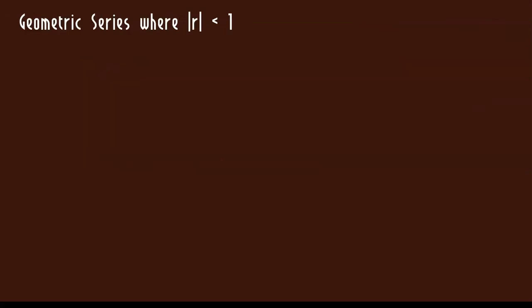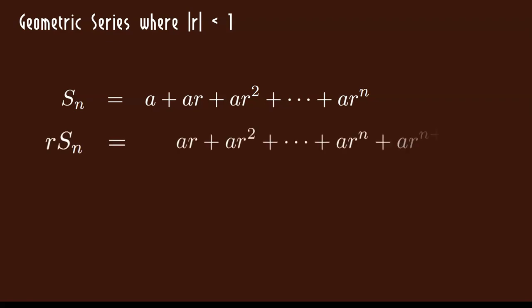So let's look at geometric series where the absolute value of r is less than 1. I'm going to derive a formula for you, so you don't have to use this method every time. So let's look at the partial sums. S sub n is a plus ar plus ar squared plus yada yada yada, ar to the nth. We take the same expression and multiply through by r. So r times s sub n is ar plus ar squared, yada yada yada, ar to the n plus 1. Notice I just basically shifted everything to the right.